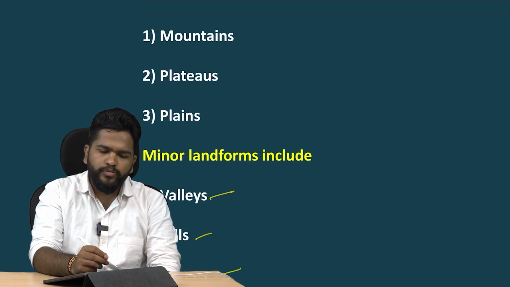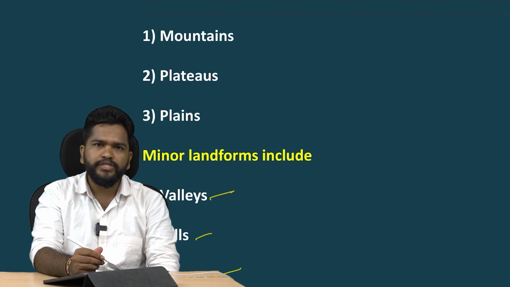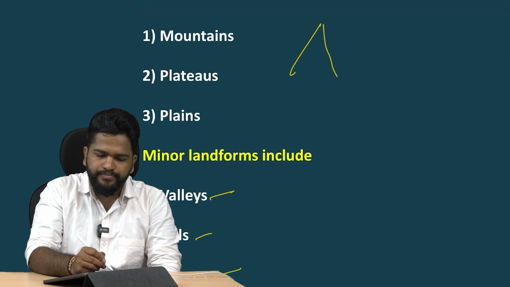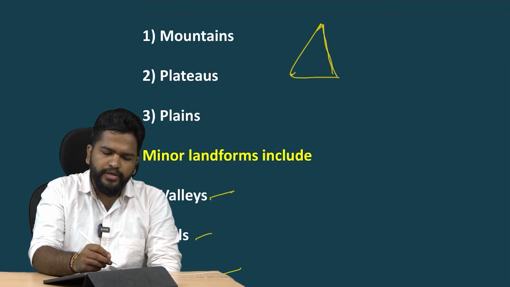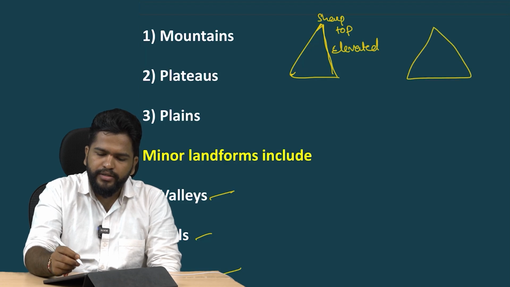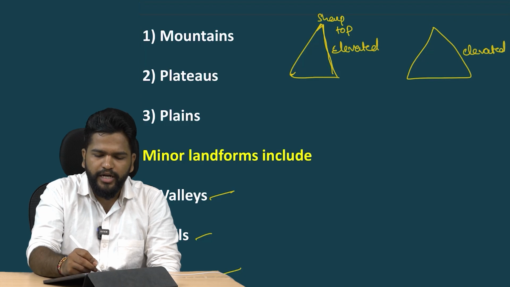Mountains. When we come to mountains, we have to know the difference between mountains and hills. The difference is only the height. Mountains have elevated height and a sharp top, and hills also have elevated height and a sharp top.